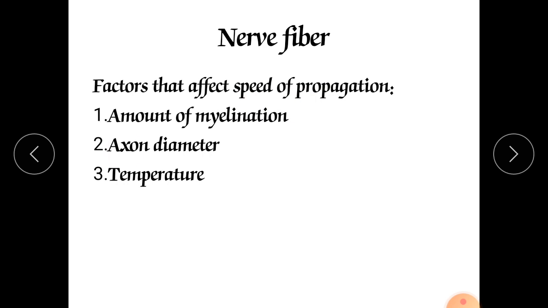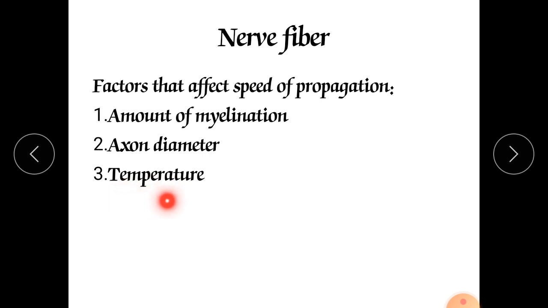Second parameter is axon diameter. If the diameter is more, definitely it will increase the speed of propagation. So neurons with more diameter are able to give more speed of propagation. And the last factor is temperature.